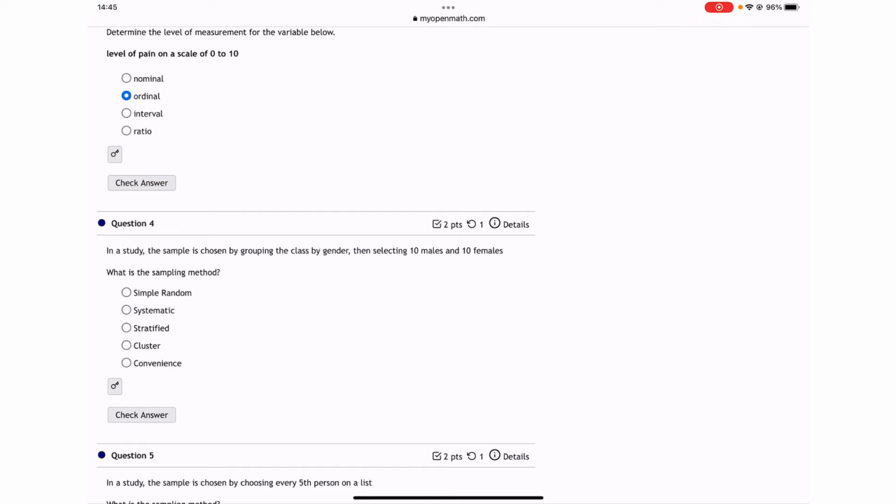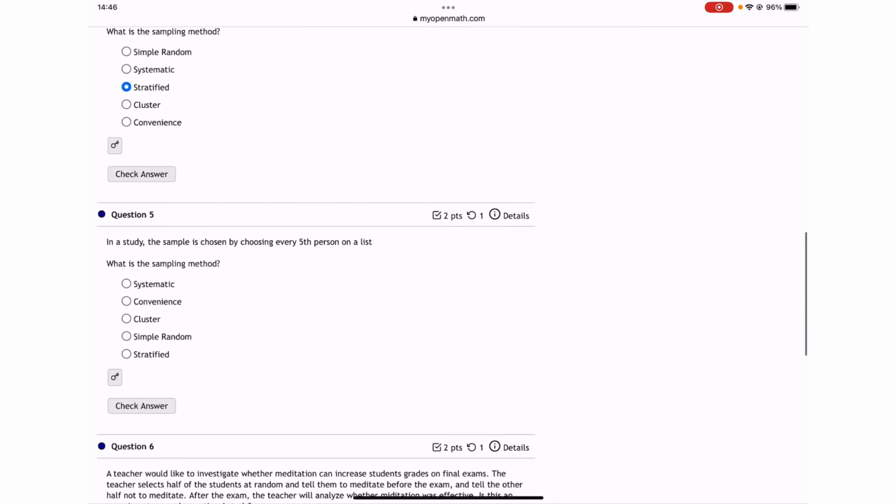Next one. In a study, the sample is chosen by grouping the class by gender, then selecting 10 males and 10 females. When it says grouping by gender, I would think it's going to be either stratified or cluster. Now, since they didn't include the whole group, they just selected 10 males and 10 females, I'm saying it's stratified. Bingo. In a study, the sample is chosen by choosing every fifth person on the list. This is straightforward. It's systematic because every fifth person. Okay.